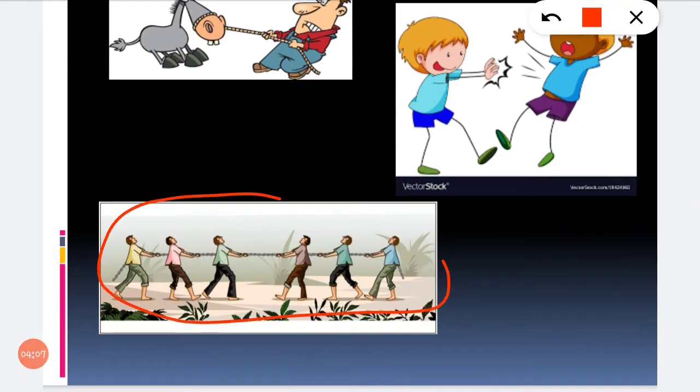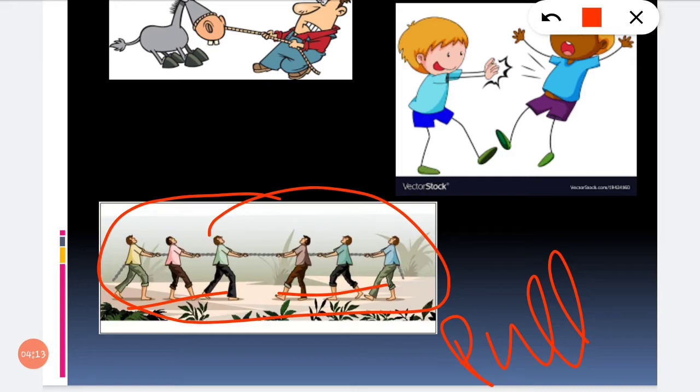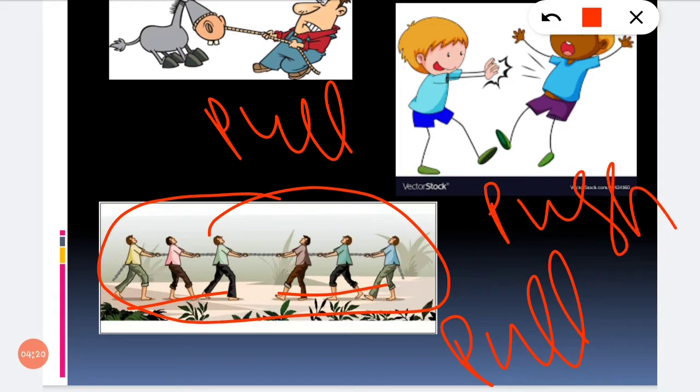They pull the rope toward them. Both sides pull the rope toward them. So first is pull, push and again pull. Now we see one video about force.